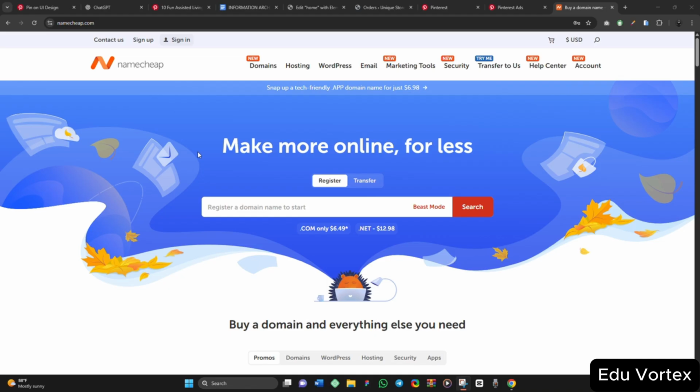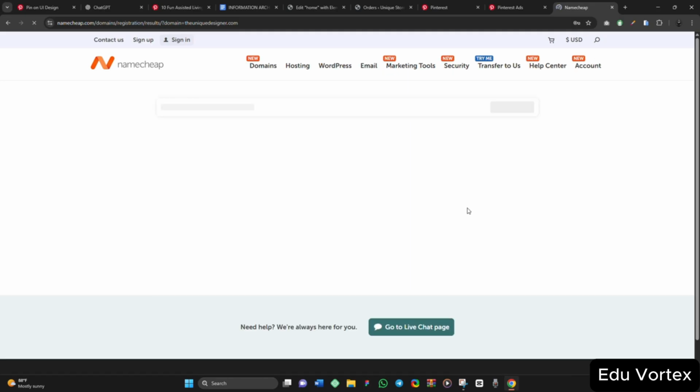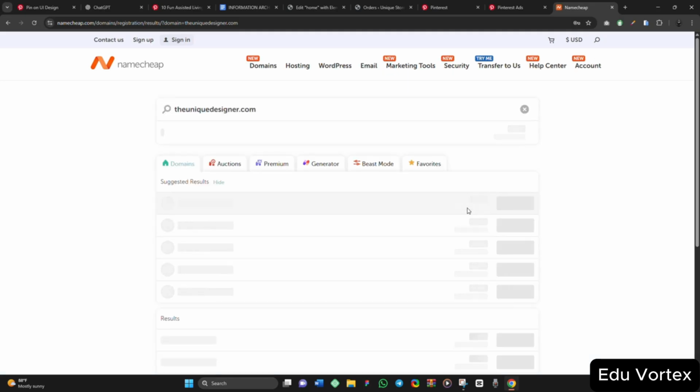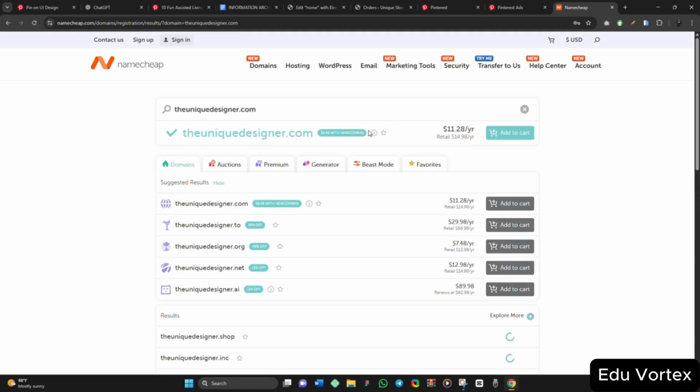So the first thing is to look for the name of the domain that you want to buy. After you have searched for the name of the domain, for example, let me check uniquedesigner.com. I'll click on search. So it is still available, so you can still buy it. You just come here and click on add to cart.